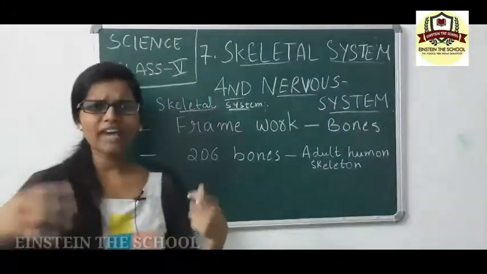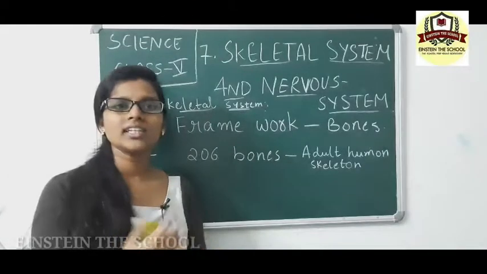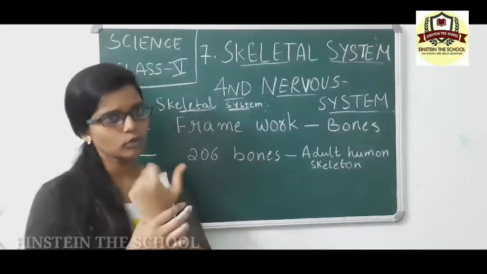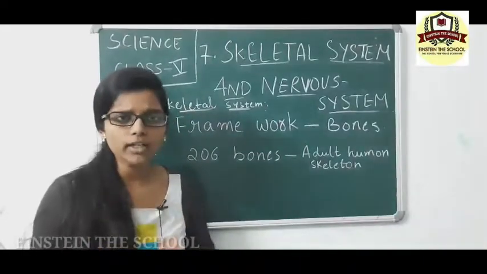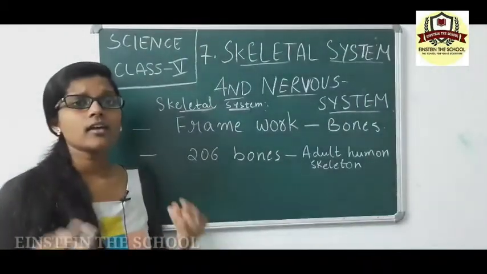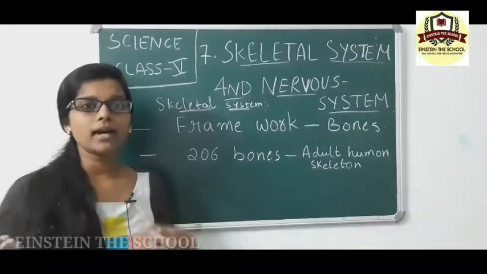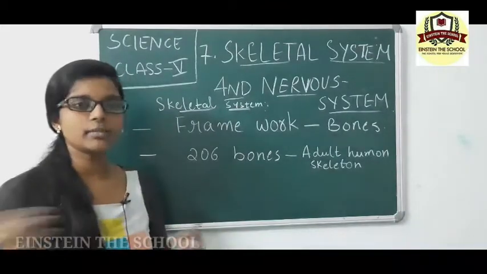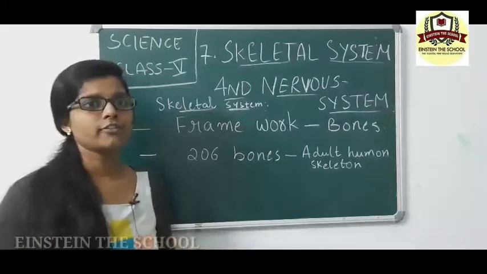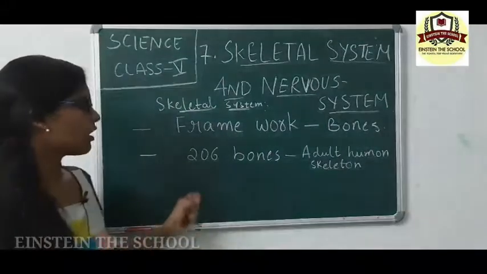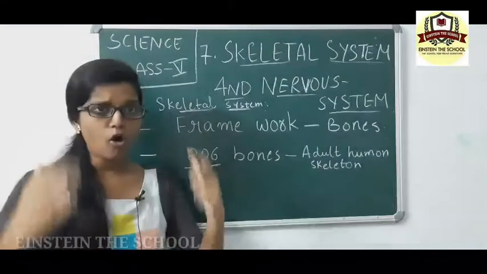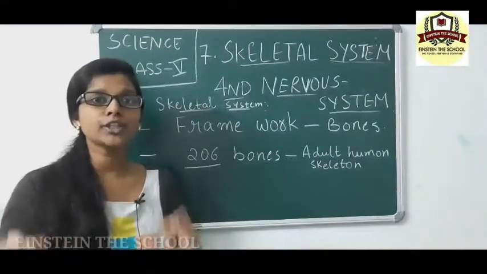So have you ever wondered, there are so many bones all around the body. There is a bone here, there is a bone here, there is a bone here, and all over the body. Where not? So bones are inevitable part, which means which cannot be divided or separated from the body of human beings. Okay, these are inevitable part of the human body. So there are 206 bones all over the human body, the adult human body.